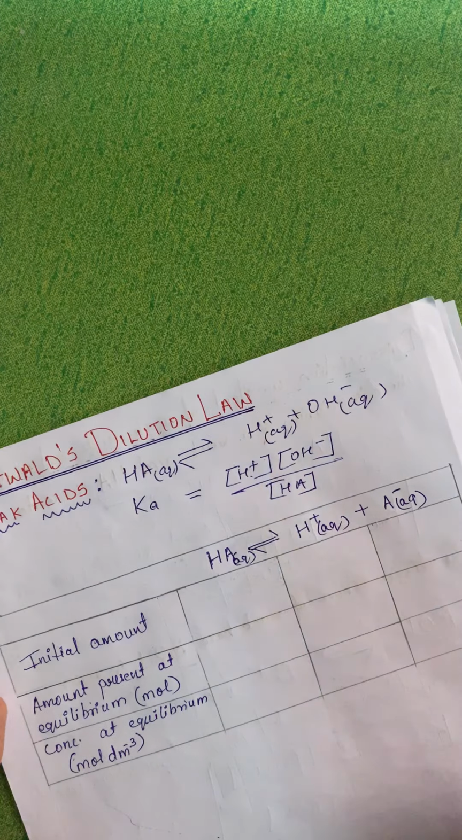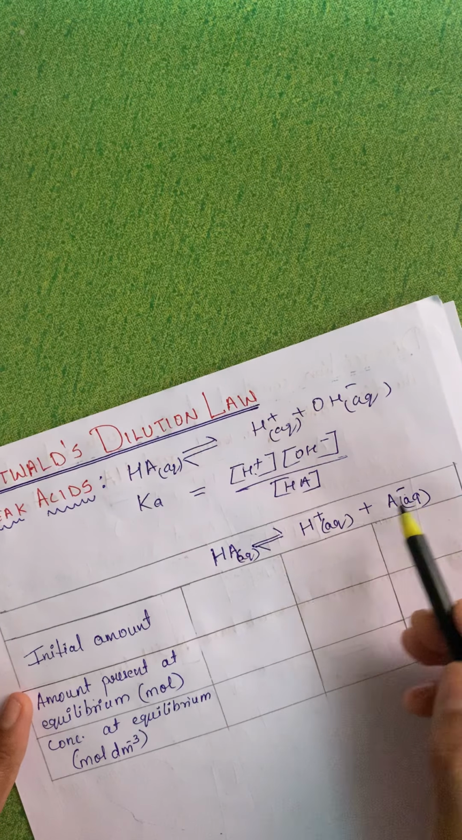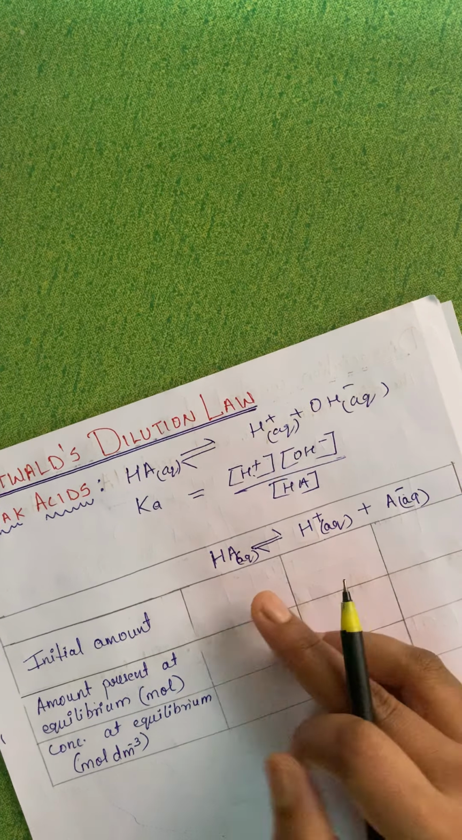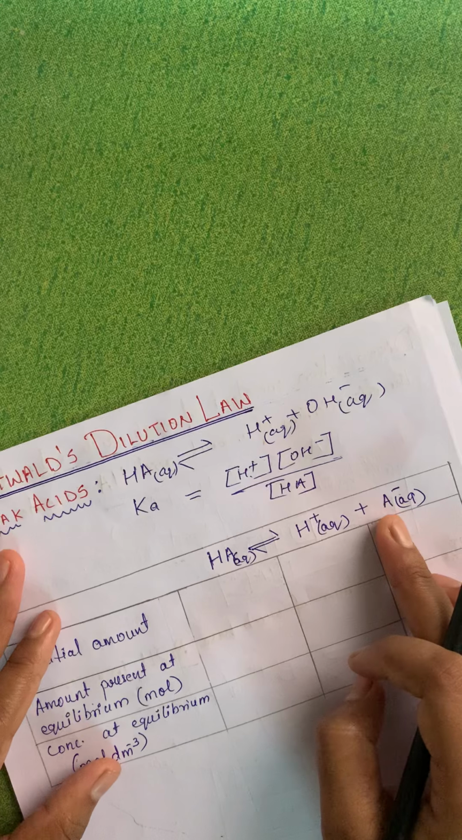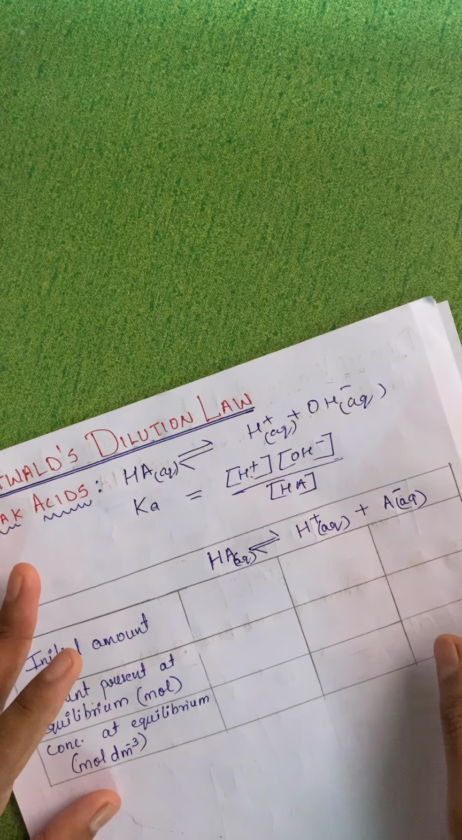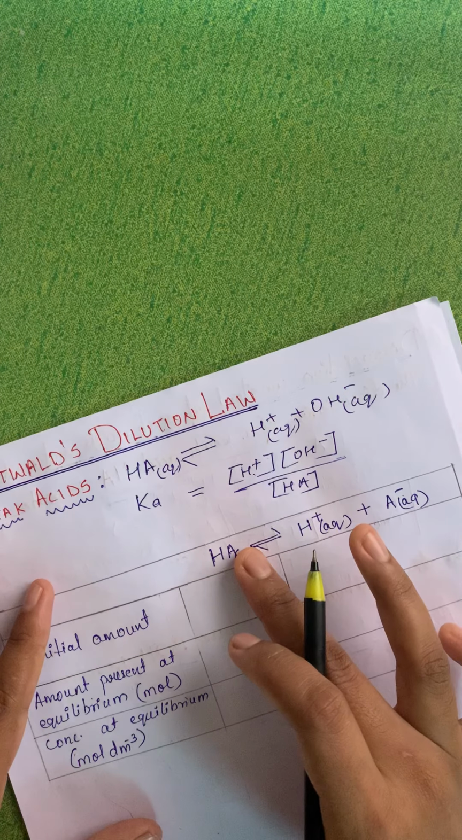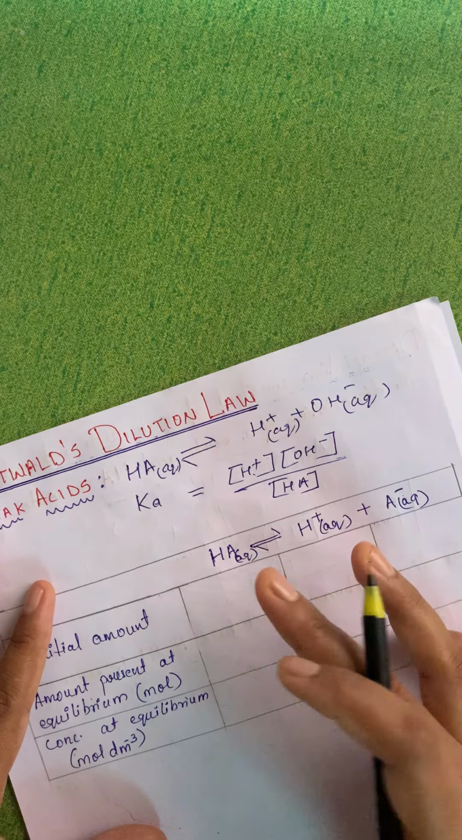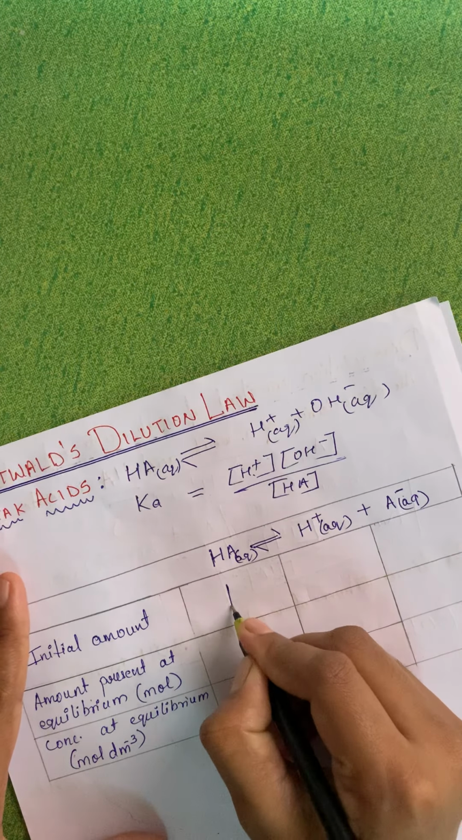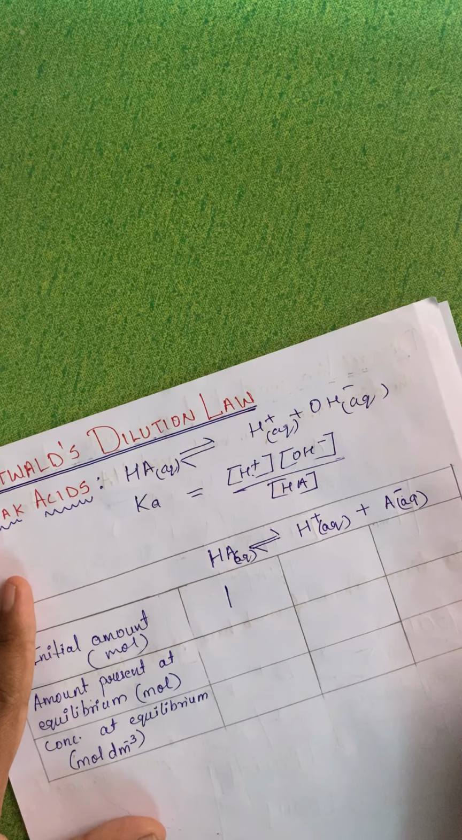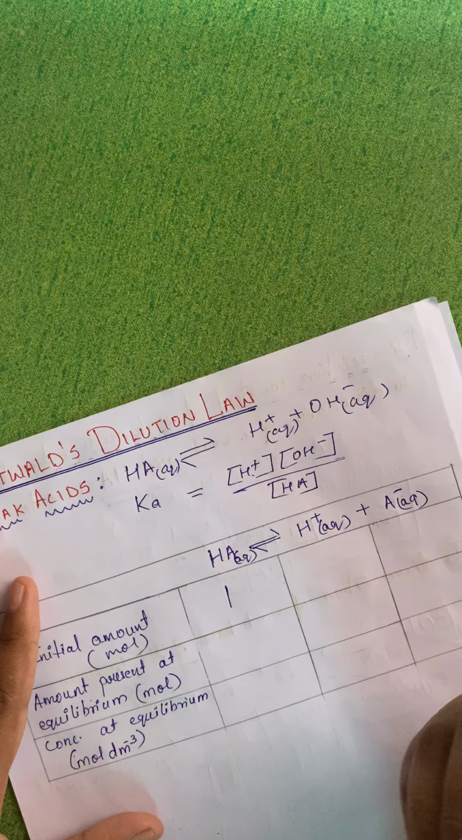Now say that if this is my reaction, the initial amount I will take as something of HA, like it could be HCl, whatever. If it is HCl, it will be nothing but H plus and Cl minus. So I have to take the initial amount, before the reaction. Initial amount is in terms of mole. For example, I have taken 1 mole of HA.